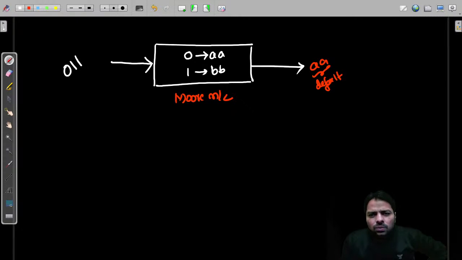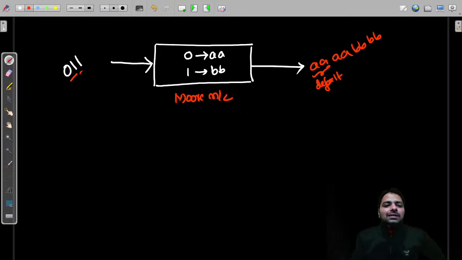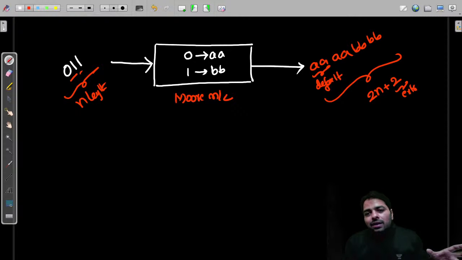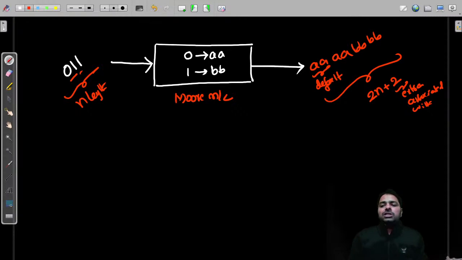So every 0 you read gives double A, and every 1 you read gives double B. Now what is the length, guys? It's not n length. If this is n length, how much length might it be producing? 2n plus 2, where the plus 2 is extra, associated with the initial state. This may be plus 3, depending on your initial state.